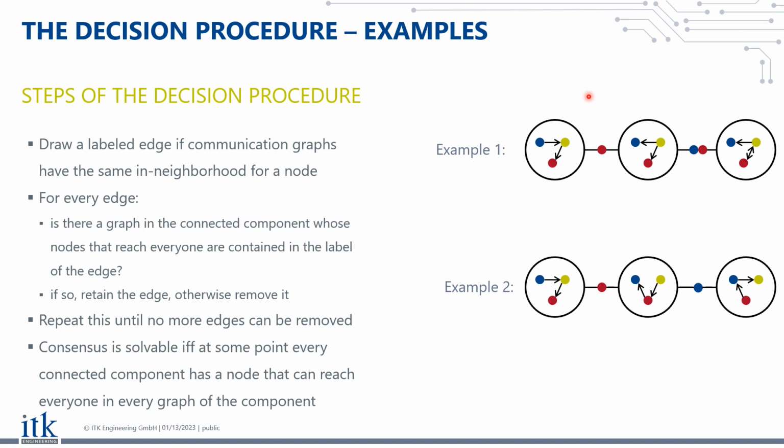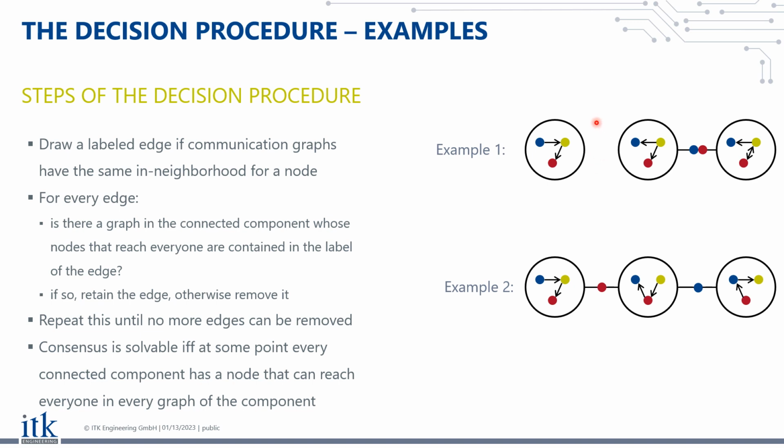So what the decision procedure now does is basically the following. It checks for each edge. So for example, for this red edge, is there a graph in this connected component such that the red node alone reaches everyone? And the answer to this question is no. So this edge is immediately removed.